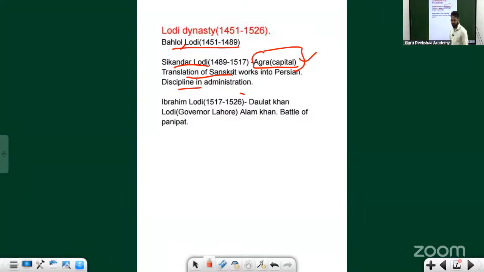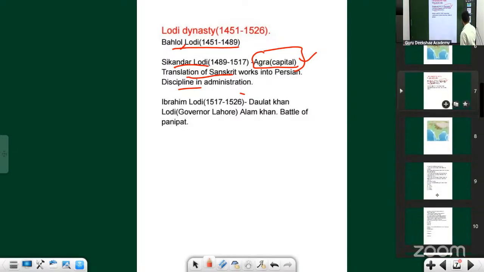I told you about the first battle of Panipat, right? It was held between two rulers, Ibrahim Lodi and Babur. Babur emerged victorious, because you will see that the Mughals started to rule after this. Here Ibrahim Lodi lost. How he lost, we'll talk about when we start on the Mughals. This is Sikandar Lodi, Ibrahim Lodi and Bahlul Lodi. This makes the end again.